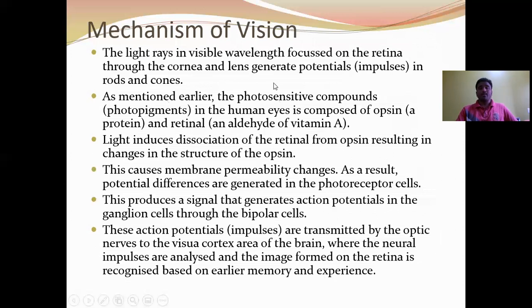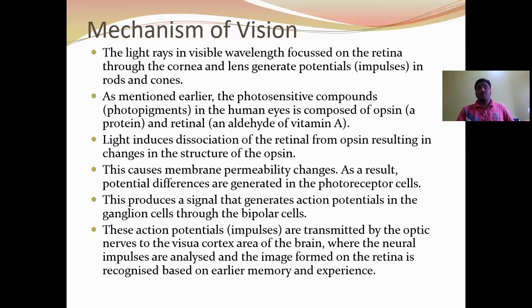Next, mechanism of vision. The light rays in the visible wavelength focused on the retina through the cornea and the lens generate the potential in the rods and cones. So, light passes into the eyeball through the pupil, cornea, and lens. The lens refracts light onto the retina.